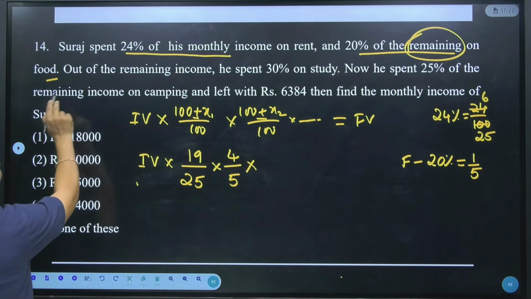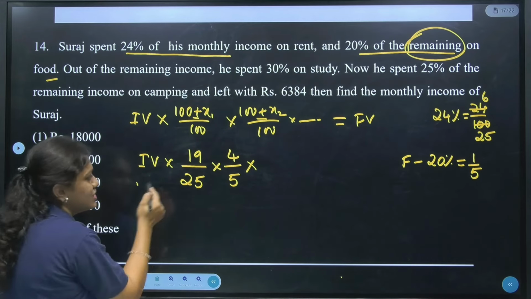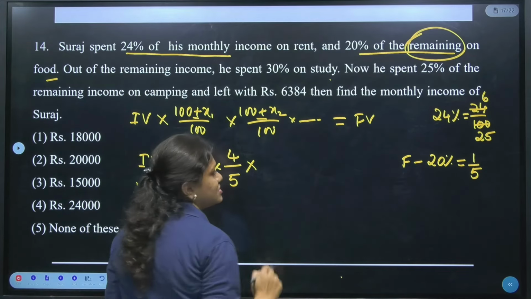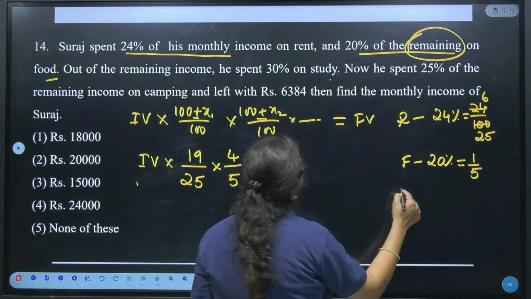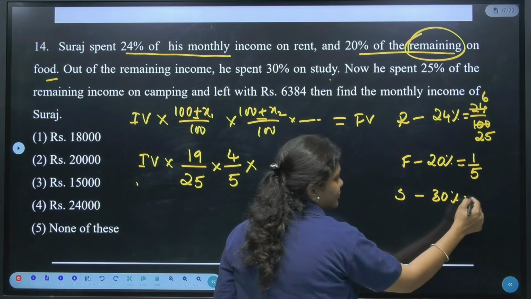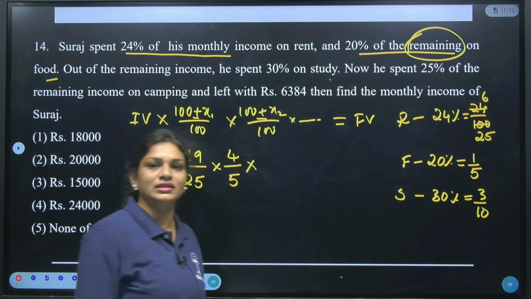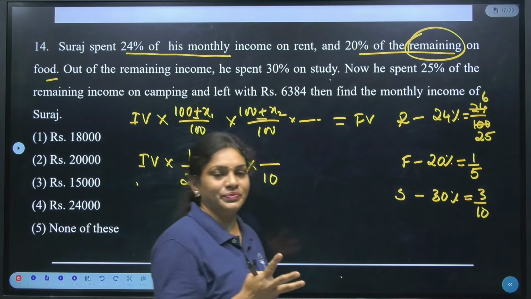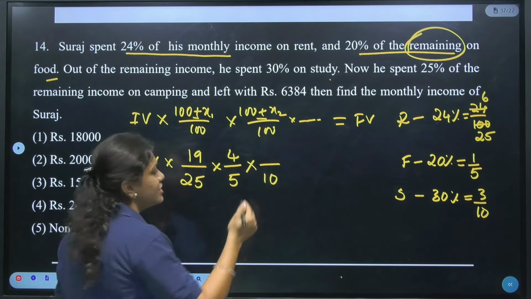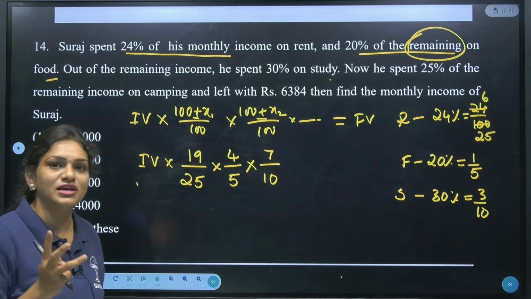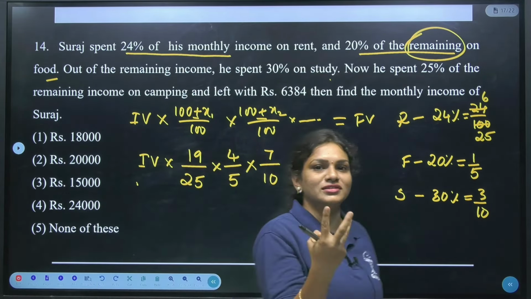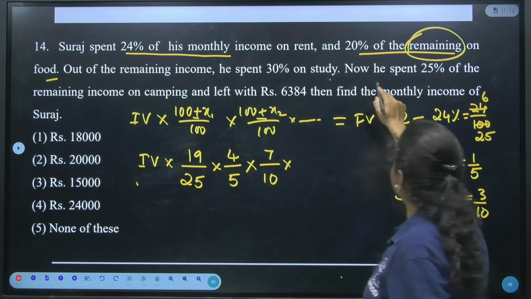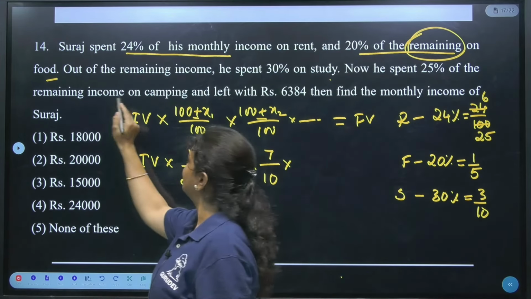Similarly, out of the remaining income, if I calculate here, I'll get some amount which is the remaining. To that remaining, he spent 30% on studies. Okay. So, 30% on studies, right? So, 30% in the sense, what is the fraction of 30%? Isn't it 3 by 10? Yes. If total is 10 rupees, in the sense, 3 rupees they have spent, in the sense, how much left? Isn't it the 7 rupees? Yes. So, which means out of 10, 3 rupees they have spent on studies, in the sense 7 rupees are left.